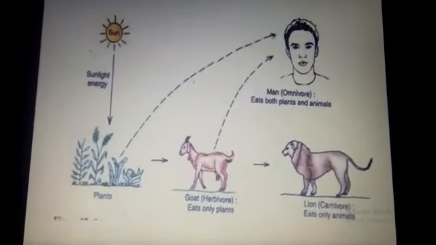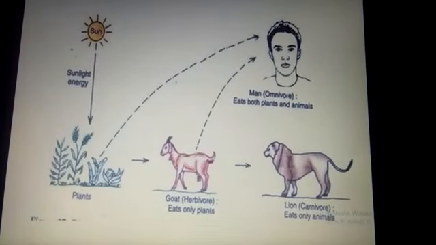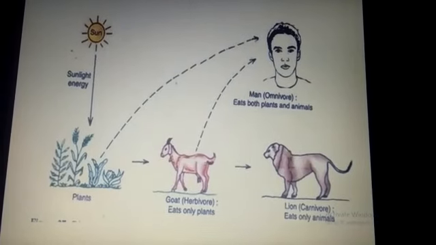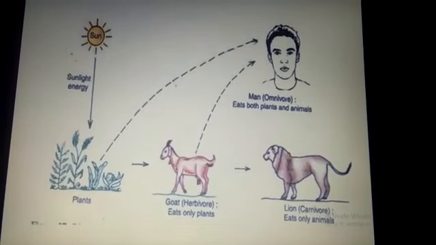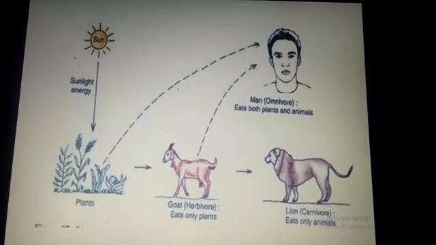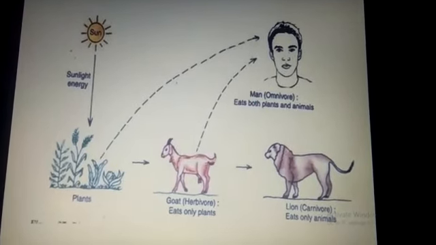So you can understand now how a herbivore feeds directly on plants, while a carnivore and an omnivore, when they eat the goat, are indirectly eating the plants.